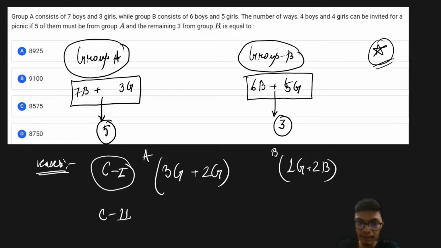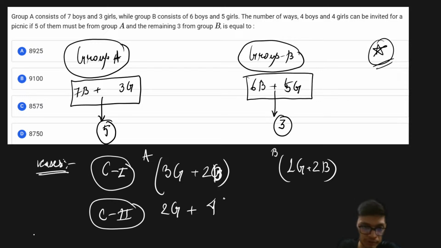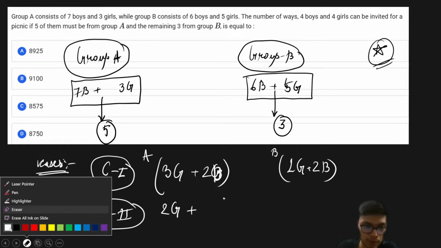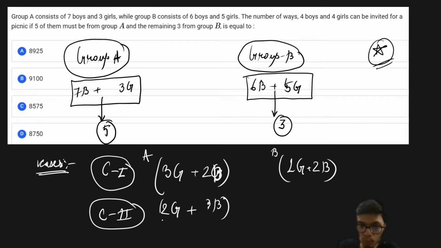Similarly, the second case: from group A I choose 2 girls and 3 boys, and from group B I choose 2 girls and 1 boy.